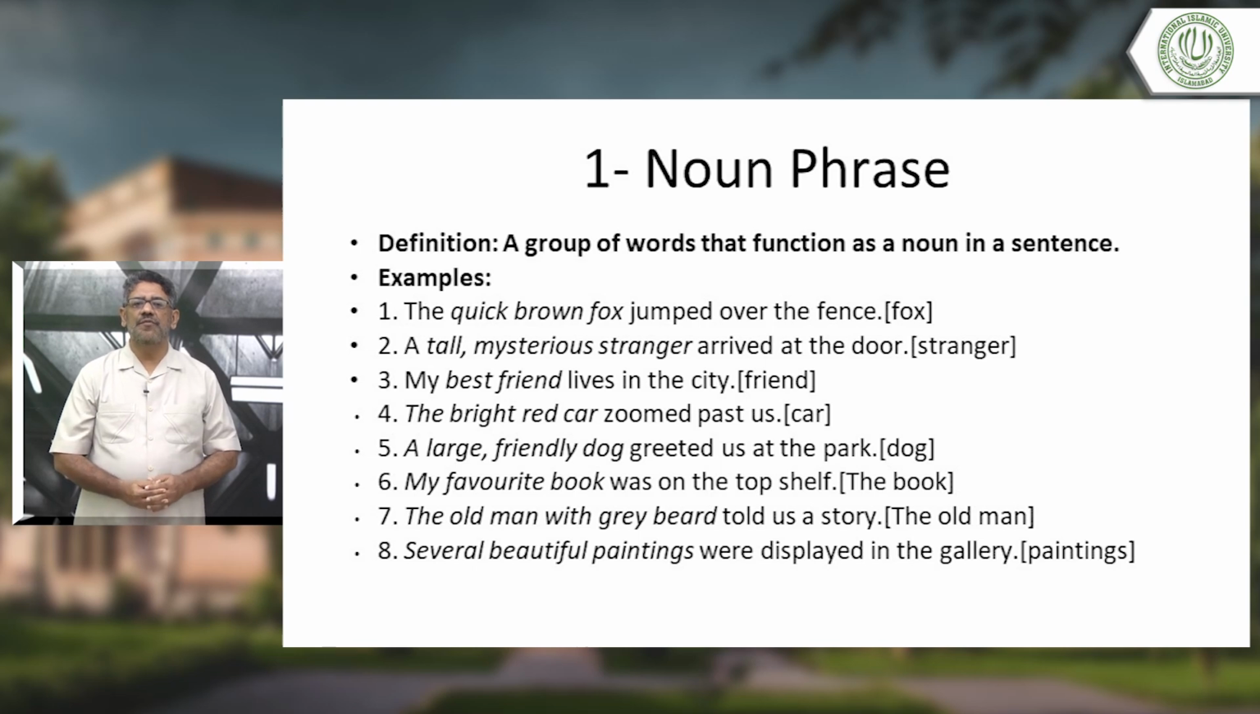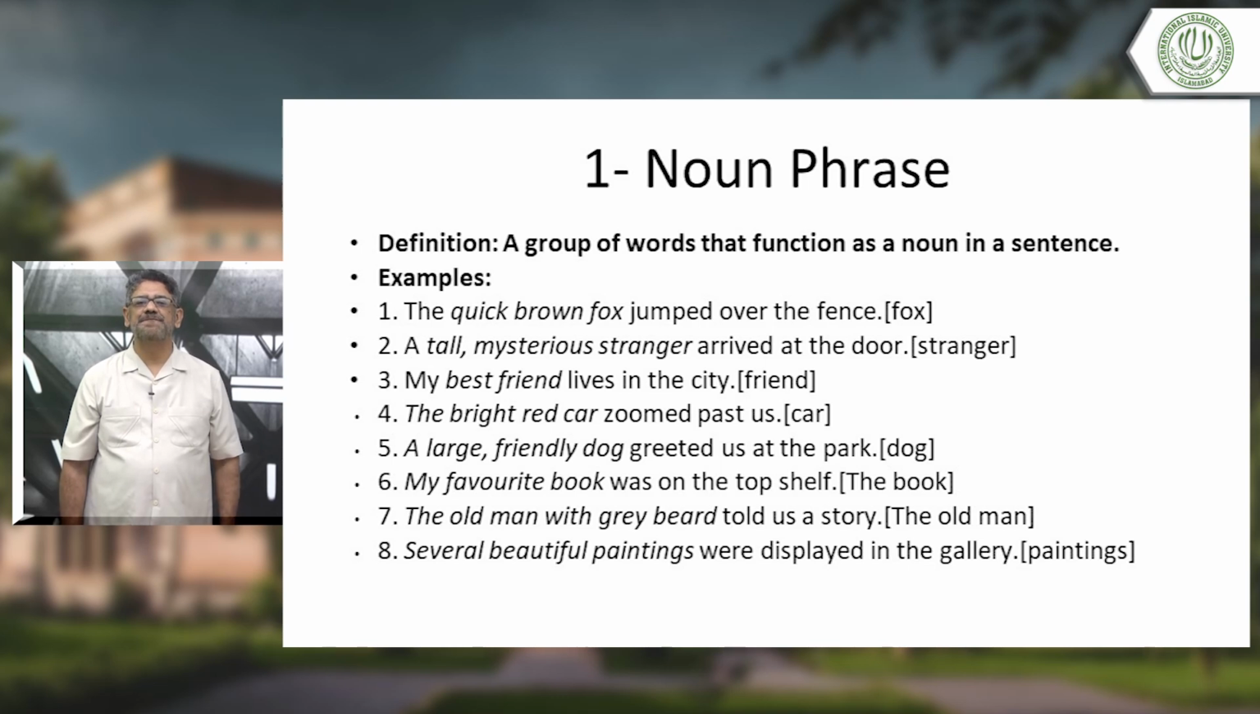So, the quick brown fox jumped over the fence. Now, the point is, even if you say the fox jumped over the fence, the sentence is complete. There is no problem with it. But we have said noun phrase is a group of words. Quick brown fox, a group of words. It is the same one fox, but we have described it with adjectives.